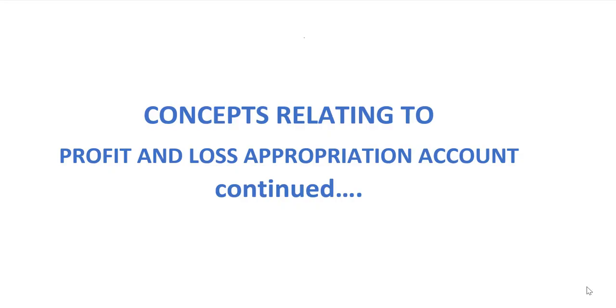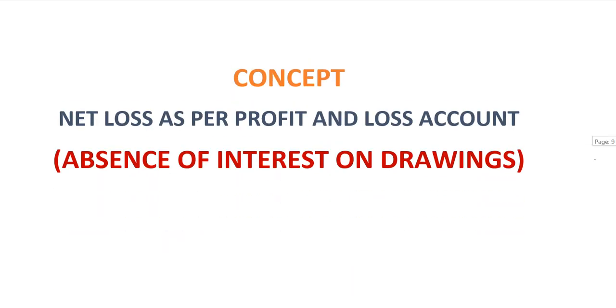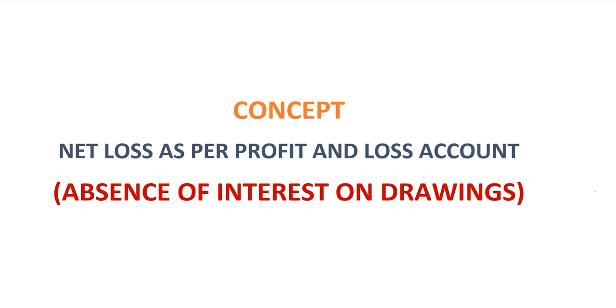Hi, this is the third continuation video of illustration of concepts relating to the profit and loss appropriation account. Here in this video, we'll discuss what should be done when there is a net loss as per the profit and loss account. Now the treatment will depend on whether there is absence of interest on drawings or whether there is interest on drawings. So we'll understand both the situations with the help of an example.